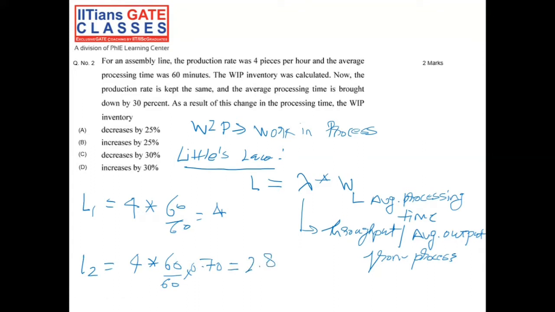Now what is the question asking? The question is asking, with the change in the processing time, whether the work in process inventory would increase or decrease. As you see, previously it was 4 units, now it has reduced to 2.8 units. Now calculate the percentage change. First of all, it would be a decrease. And how much decrease?